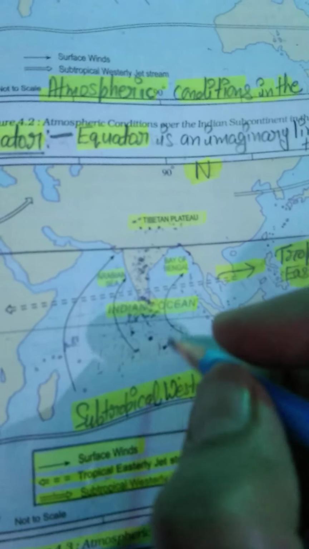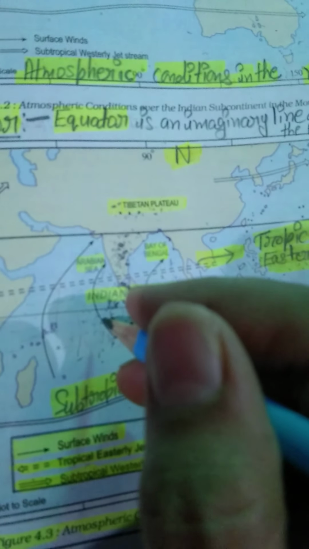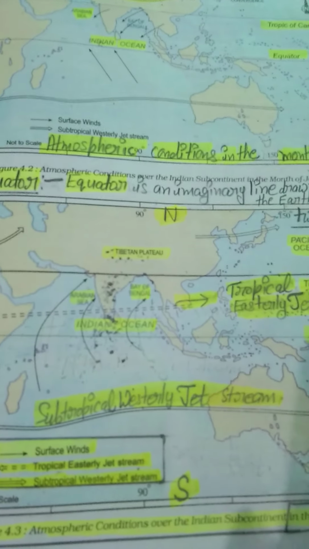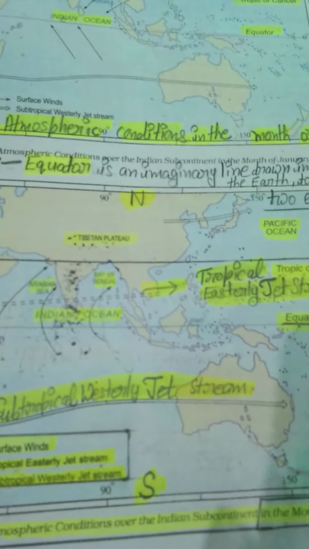This is the reason that from the Indian Ocean these monsoon winds take birth, and they start to move towards our India. These are monsoon winds. So I am going to explain further.